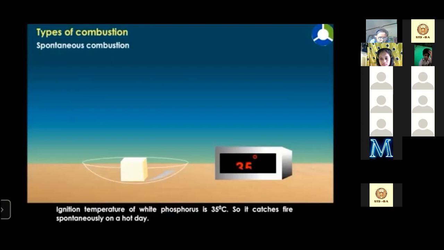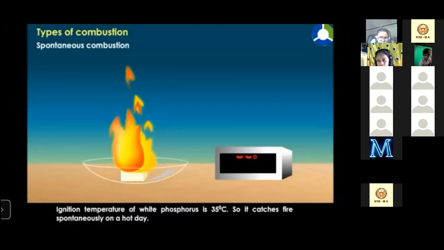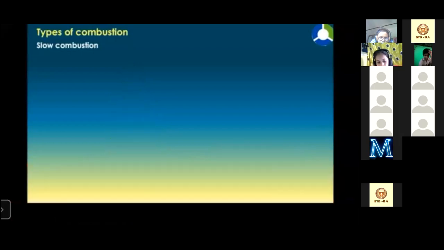Here you can see that the ignition temperature for white phosphorus is 35 degrees centigrade. So it catches fire instantly or spontaneously on a hot day. On a hot day, if the water evaporates, we cannot just take it out like that. Whenever white phosphorus comes in contact with oxygen, it will catch fire itself. You don't need to apply heat or energy from outside. It will catch fire itself.